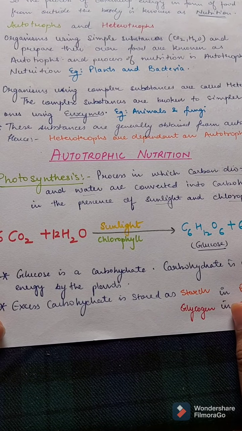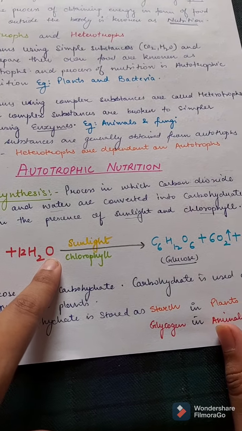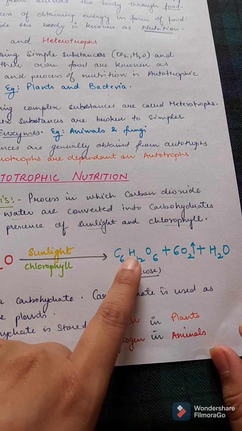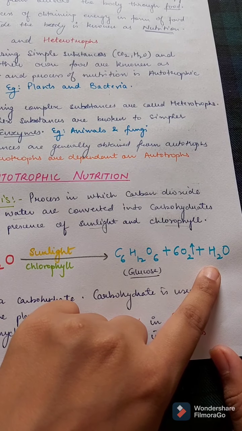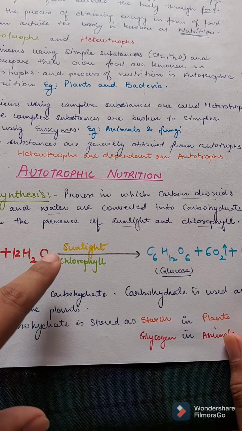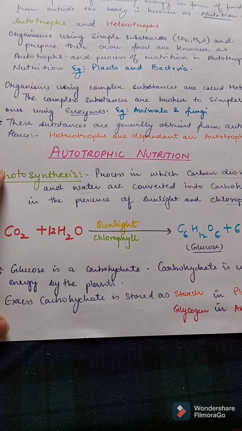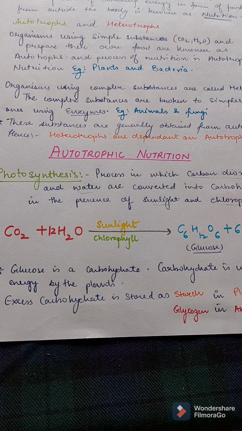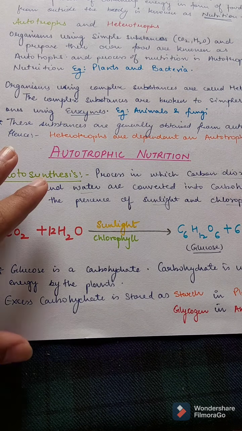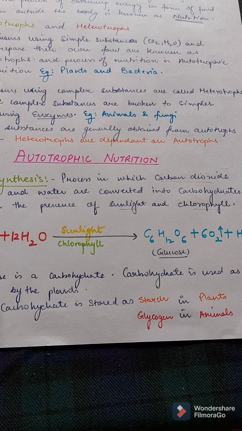The basic equation for photosynthesis is 6 molecules of carbon dioxide and 12 of water are converted to glucose, which is a 6 carbon molecule, releasing oxygen and water in the presence of sunlight and chlorophyll. This is the main equation of photosynthesis. Glucose is a carbohydrate. Carbohydrate is used as energy by the plants, and excess carbohydrate is stored as starch in plants and glycogen in animals.